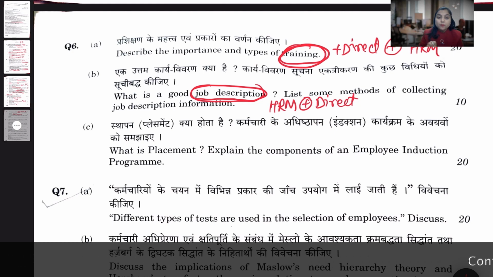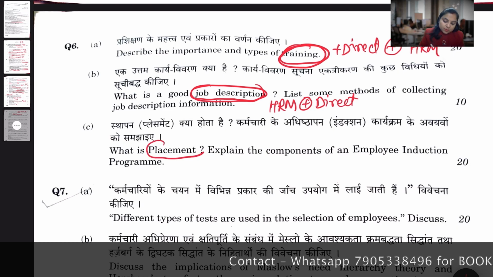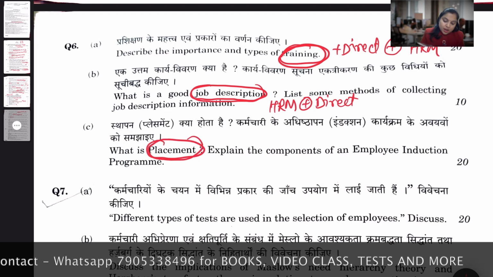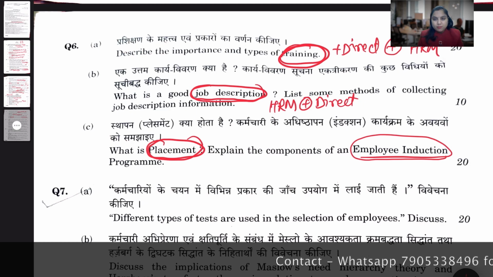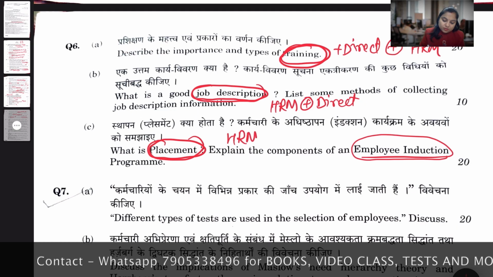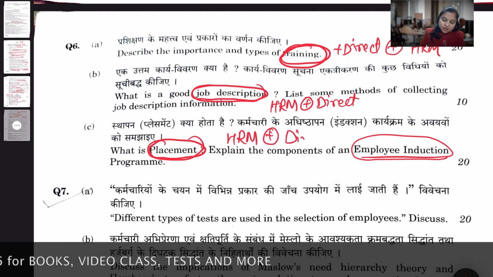Okay, job description. Next, what is placement? Explain the components of employee induction. So we can call this an employee induction program. It was one of the creamy topics related to human resource management, and yes, it's a direct question.